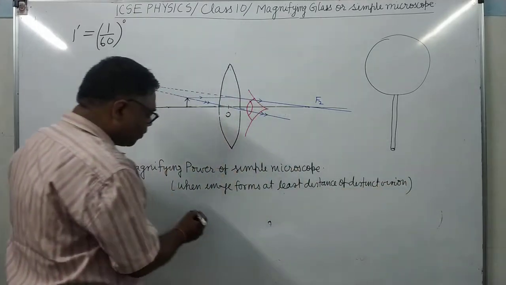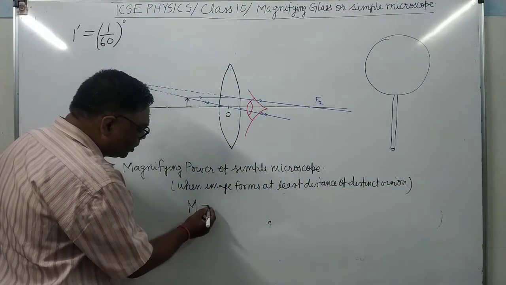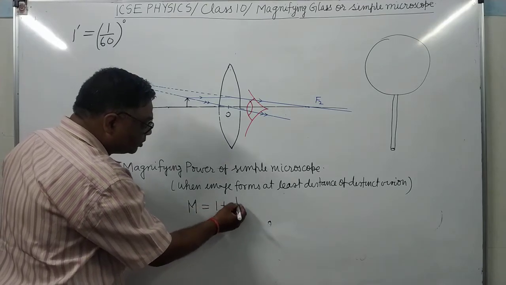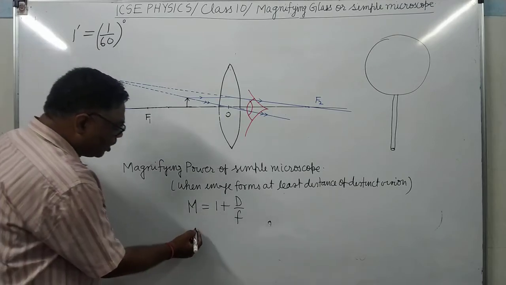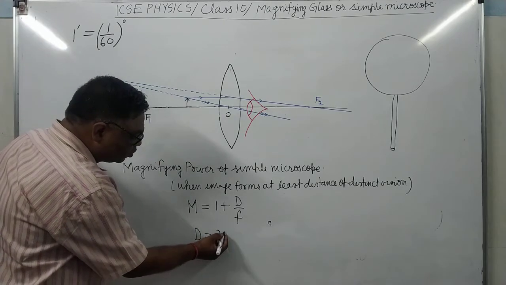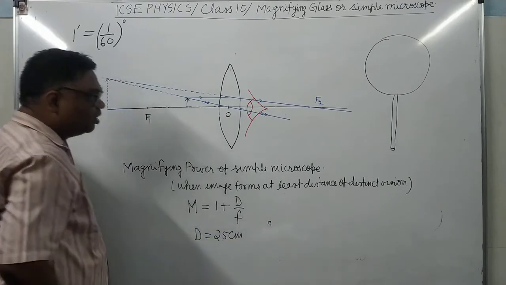So what is the formula of magnifying power? Capital M equals 1 plus D upon F. And for the normal eye, what is D? D is 25 centimeter.